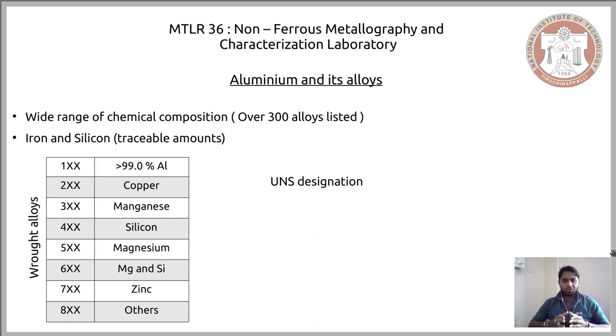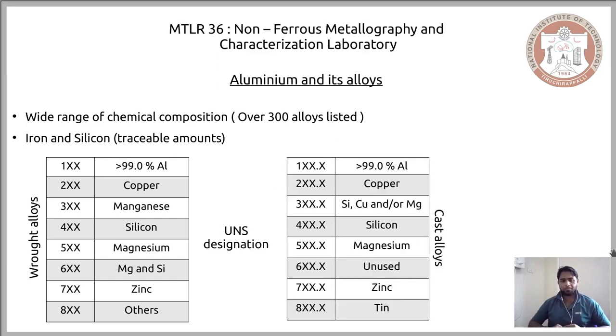Now all these alloys are wrought alloys, and we have seen when we talked about copper that the designation of wrought alloys is different from that of cast alloys. So the UNS designation for cast aluminium alloys looks something like this. At the very outset you could see that when you have a dot in your UNS designation and a number that follows this dot, it means that we are talking about cast aluminium alloys. We are no longer talking about wrought aluminium alloys.